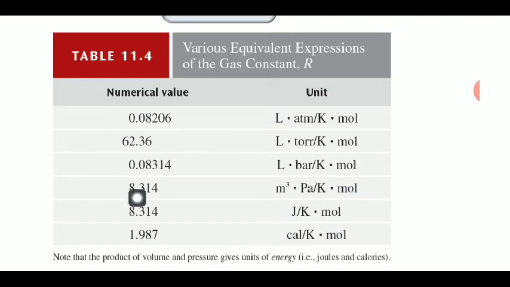तो जिस तरीके आपके न्यूमेरिकल में प्रेशर एंड वॉल्यूम की यूनिट ली जाए and accordingly you can use these values of the gas constant. So please learn this chart because this chart is important by which you can find out the value of the gas constant R. तो इसको याद करना है and this chart is very very important for you.